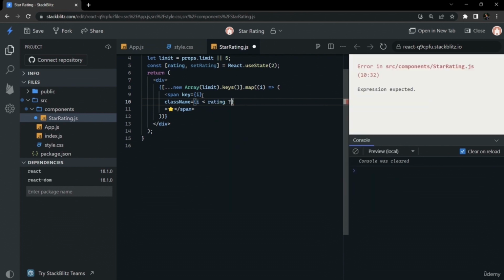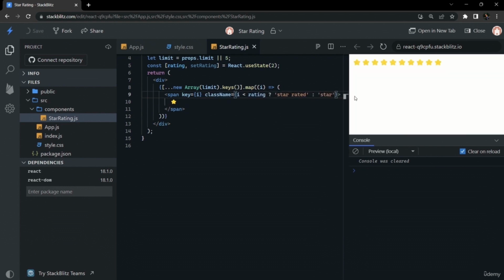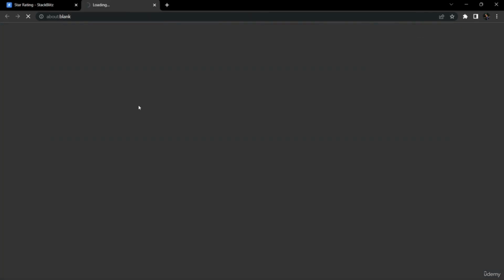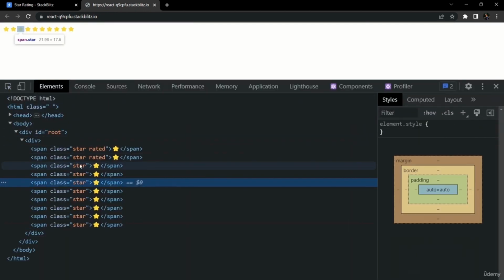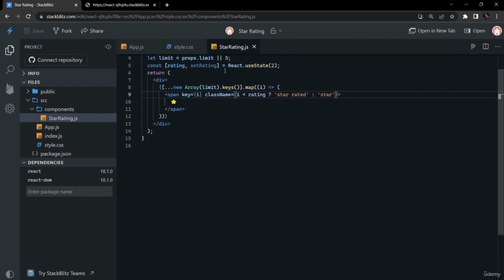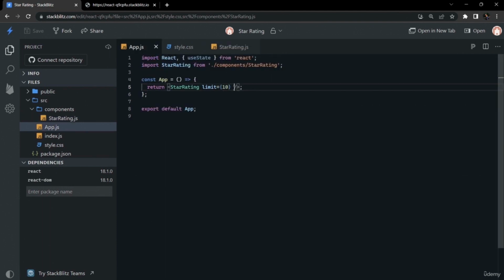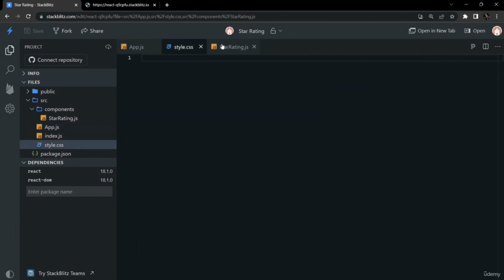for each iteration that is less than rating, we will give a particular class name of star plus rated, and if the value is exceeding the rating, we will give only star. If we check it on our website and inspect, we can see that only for the first two iterations the star rated class was given. We can also take this rating prop from the parent.